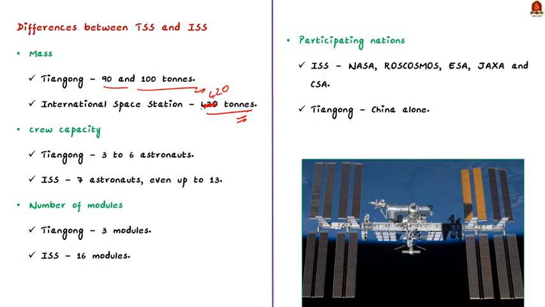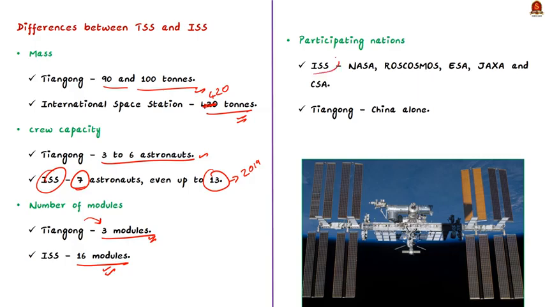Then the other difference is based on the crew capacity. Tiangong will host only 3 to 6 astronauts, but the International Space Station can host more than 7 people. For example, in 2019, a total of 13 people were in the International Space Station at the same time. Then the difference is in the number of modules. As we saw earlier, the Tiangong space station consists of 3 modules, but the International Space Station is made up of 16 modules. Now let us look at the last major difference between the Tiangong space station and the International Space Station.